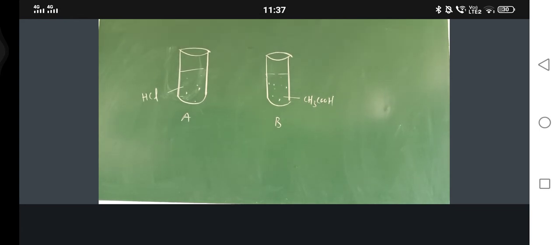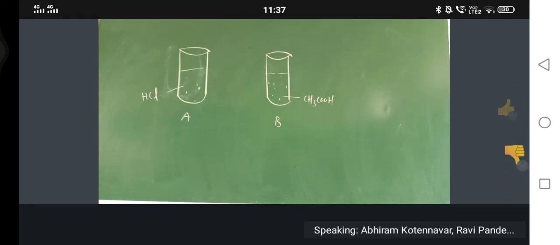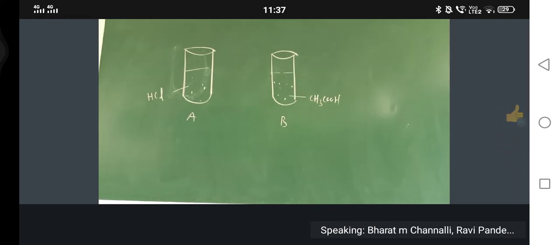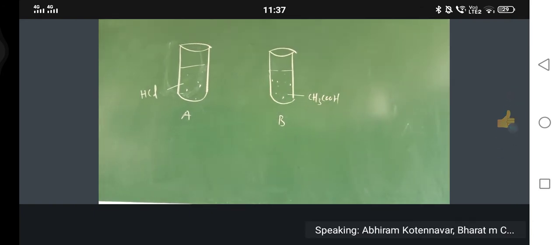Hello, sir, audible and visible. When you are going towards the board, sir, your voice is becoming less. Everything is correct, sir, but there is a network issue.